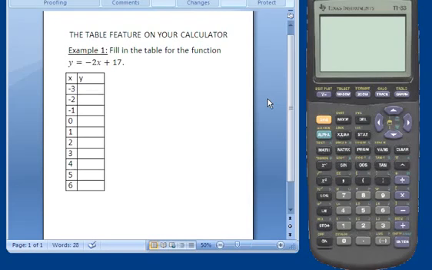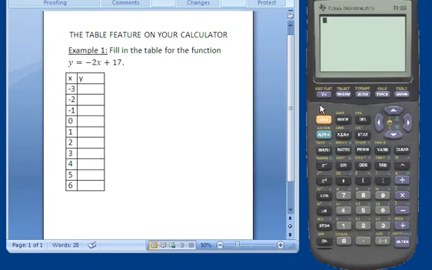Let's use the table feature on your calculator. Example 1 says fill in the table for the function y equals negative 2x plus 17. And notice our table starts with x values from negative 3 on up to x equals 6, and they're increasing by 1s. So let's go to our calculator and we'll turn it on.